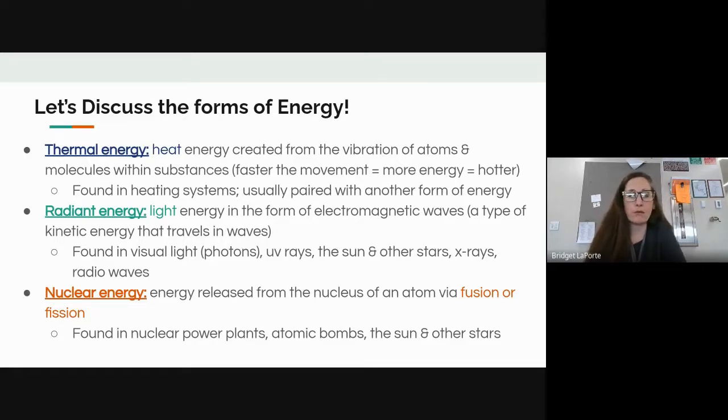And lastly, for our class, we're going to talk about nuclear energy. Nuclear energy comes from when we take a nucleus of an atom and we either split it, via fission that we talked about in our nuclear reactions chapter last semester, or we fuse two smaller nuclei together and huge amounts of energy get released, like what happens inside of the sun and other stars. This fusion is what's going to happen in the stars, and then fission is going to happen in places like our nuclear power plants, where you have those chain reactions of atoms being split and lots of energy being released. And then we harness that energy and we use it to power all sorts of things.